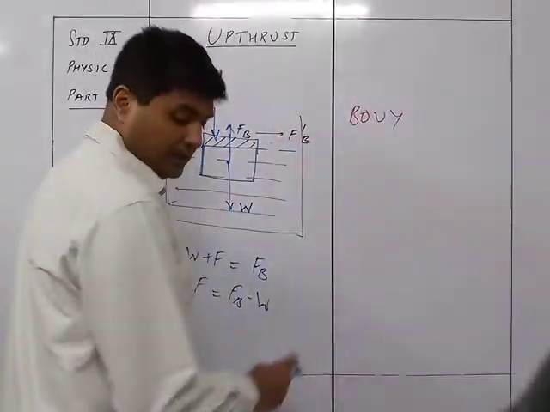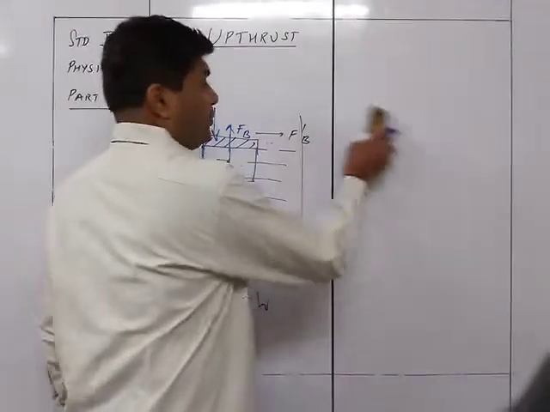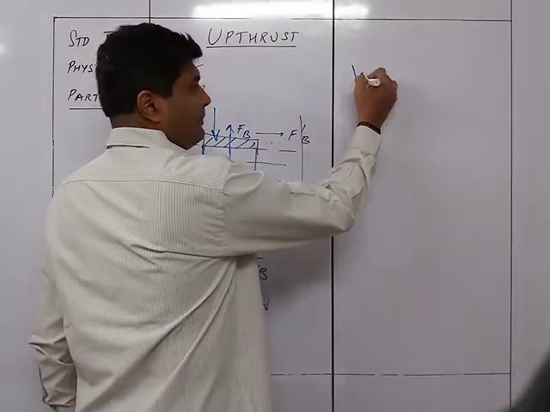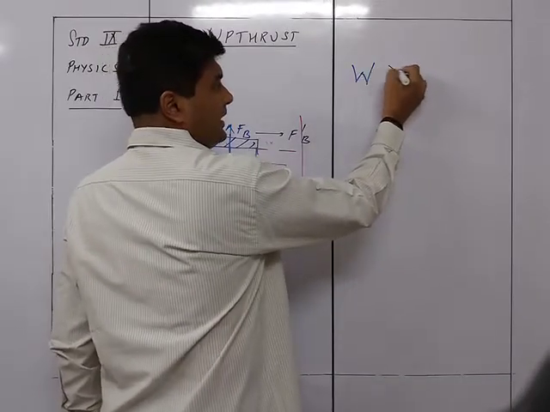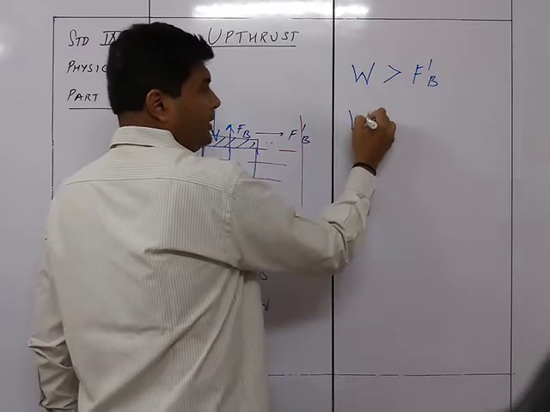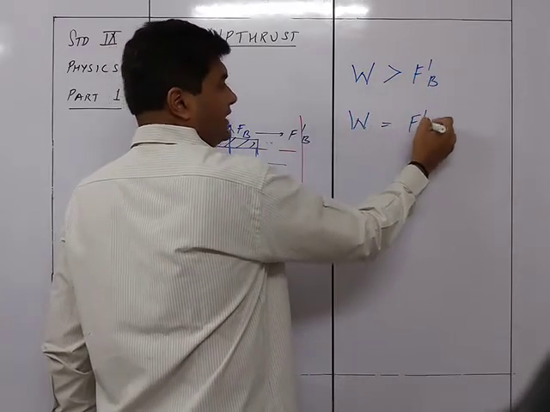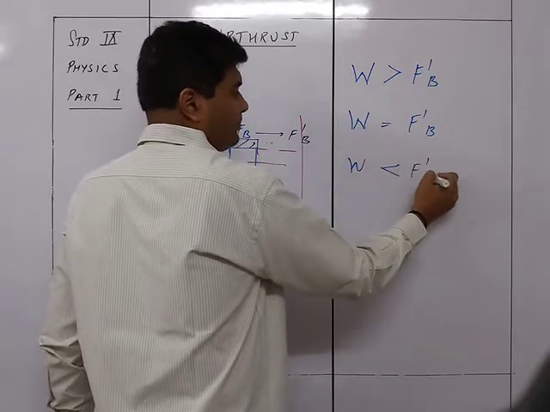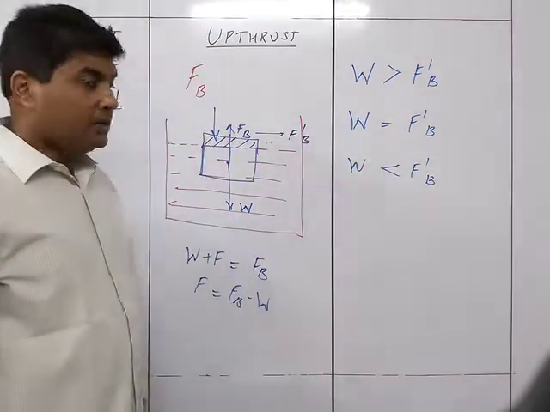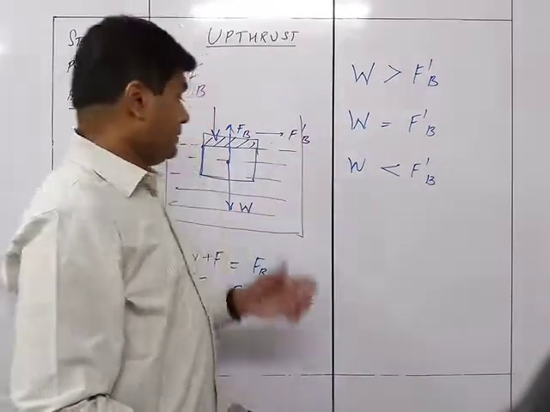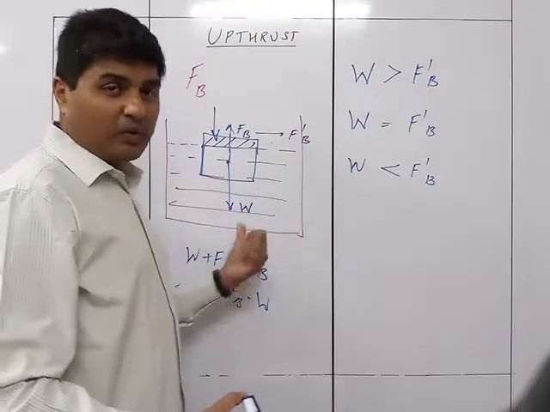So we have three conditions: W is greater than F'B, W is equal to F'B, or W is less than F'B. These are the three conditions we can have depending upon the type of the material and the type of the liquid.